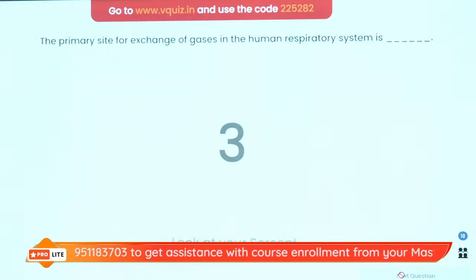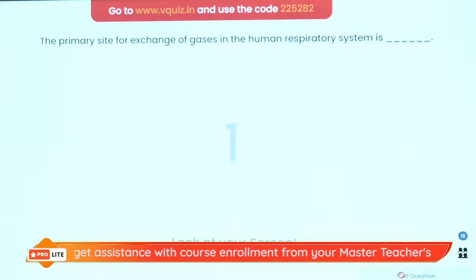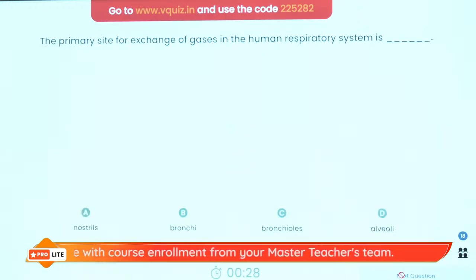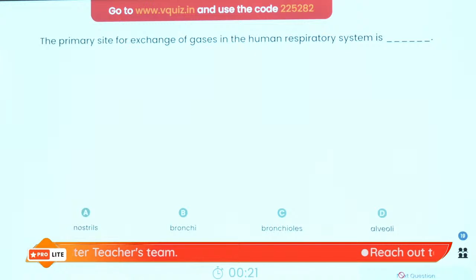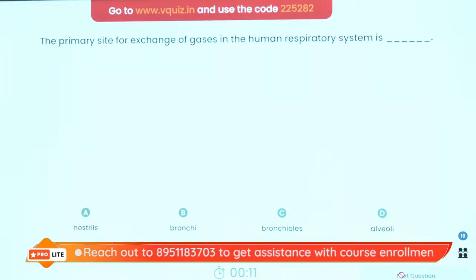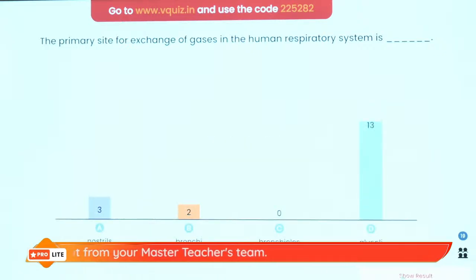The question is that the primary site for exchange of gases in the human respiratory system is. Where does the exchange of gases happen? This is the functional unit of the respiratory system, where oxygen is given to the hemoglobin and carbon dioxide is given by the hemoglobin to the exhaled air. So where does this exchange happen? In the nostrils, bronchi, bronchioles, or alveoli. Again, I have already given you the hint that this is the functional unit of the respiratory system. Come on, very good. It is the alveoli.